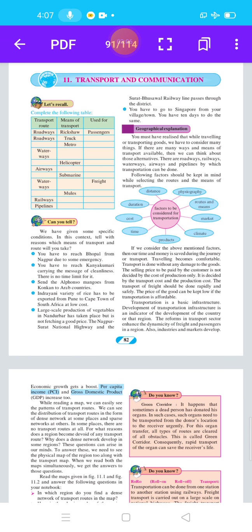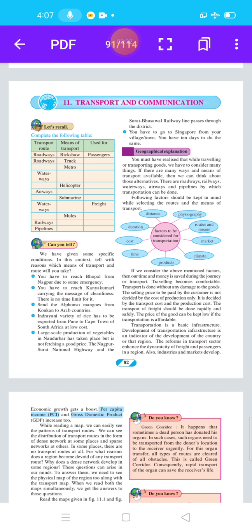Then next is, you have to reach Kanyakumari carrying the message of cleanliness. There is no time limit, so roadways. Since roadways connect even the remote places, the message can reach all persons. Next point is, send the Alfonso mangoes from Konkan to Arab countries. Airways are used, since mango is a perishable commodity, the fastest mode of transportation is used.